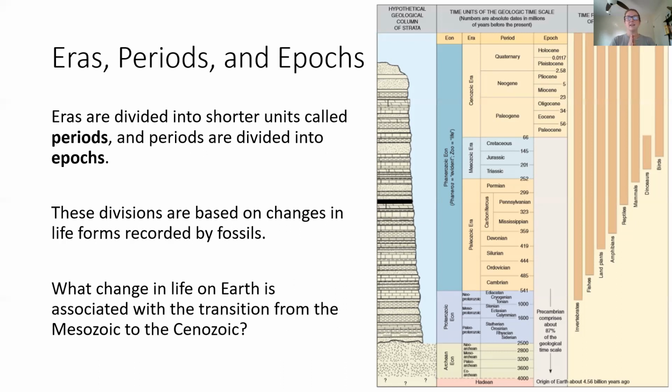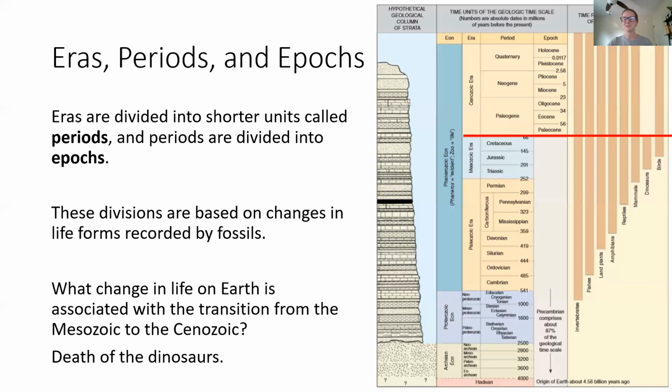The eras are divided into even shorter units of time called periods, and the periods are divided into epochs. Okay, so these divisions between each epoch, between each period, they're not just drawn randomly in time. They're actually based on very drastic changes in life forms reported by fossils. Right? So for example, what change in life on Earth do you think is associated with the transition from the Mesozoic to the Cenozoic?